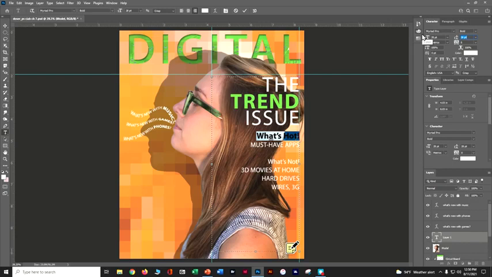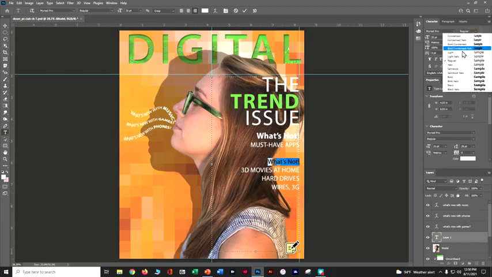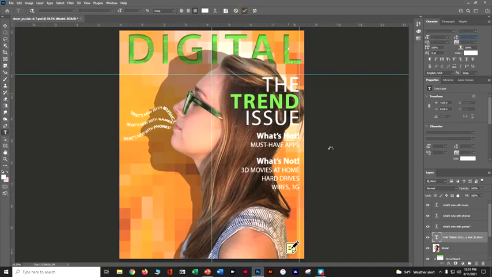Let's do the same thing for what's not. So we made it bold, and we made it 28 points. Of course, if you're in InDesign, you're going to use your styles for this, but we're not worried about that. Let's commit all of our changes, and Control S to save what we've got so far.